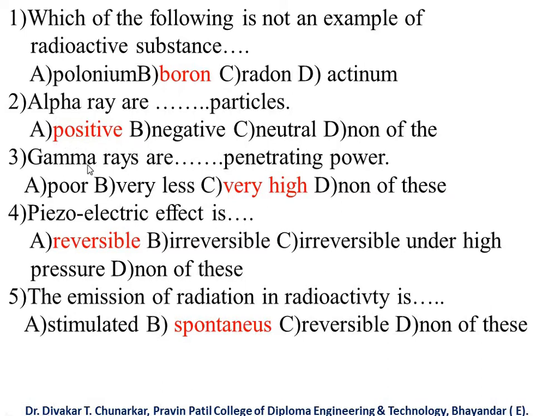Then third: gamma rays have blank penetrating power. Option A poor, option B very less, option C very high, and D none of these. So our answer is C, very high. So gamma rays have high penetrating power.